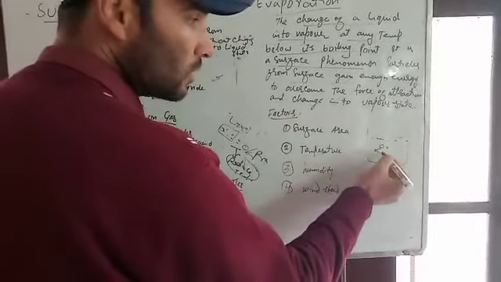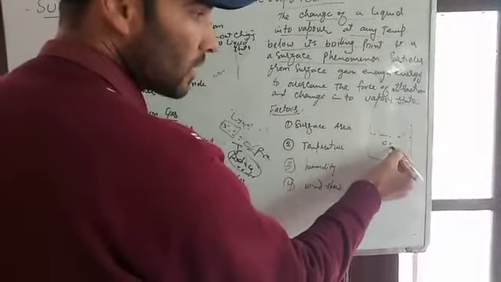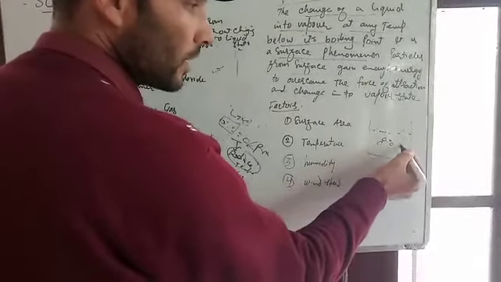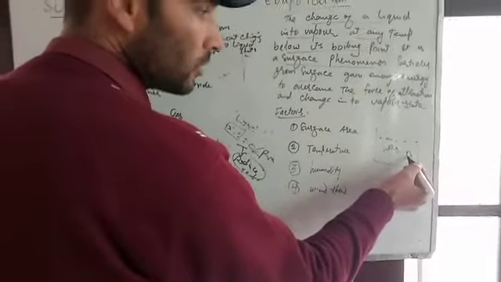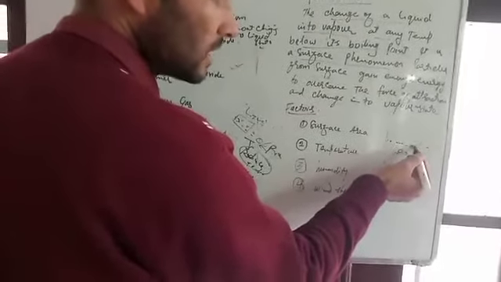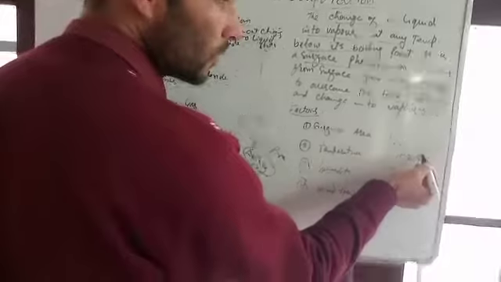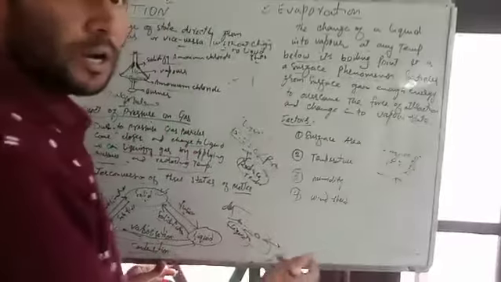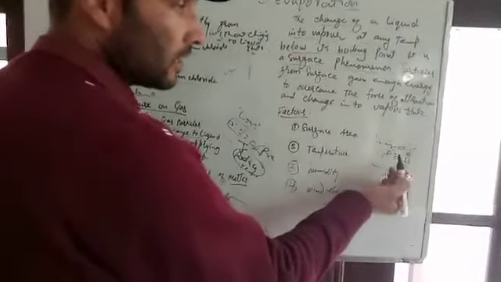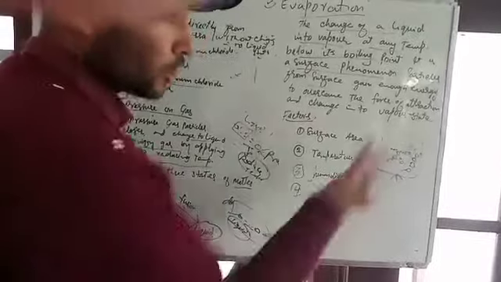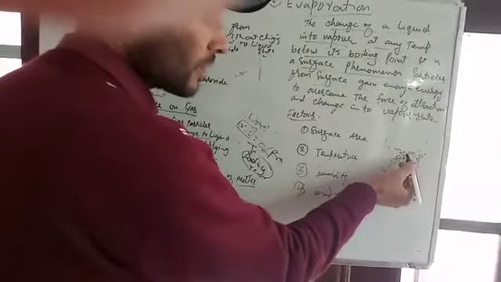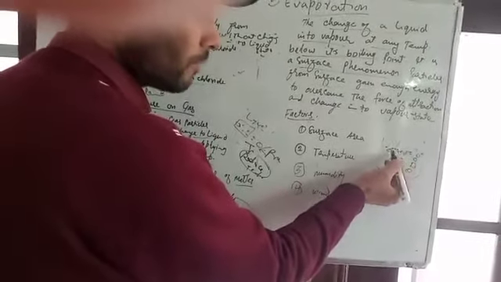This water molecule is attached to another water molecule, which is attached to another water molecule, and so on. On the surface, these water molecules are attached towards the lower side or towards the sides, not on the upper side. When we apply heat or temperature to these water molecules, the heat overcomes the force of attraction between these two molecules.